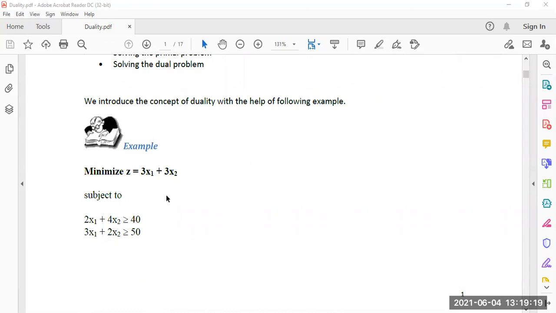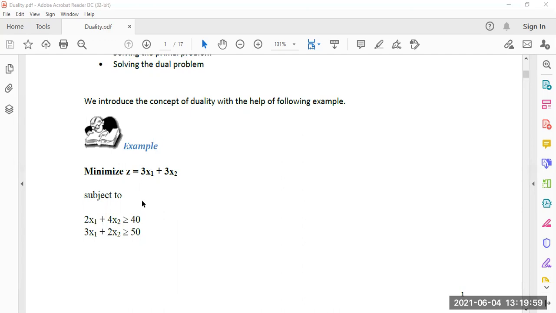Here an example is taken: minimize z equals 3x1 plus 3x2, subject to the conditions 2x1 plus 4x2 greater than or equal to 40 and 3x1 plus 2x2 greater than or equal to 50. As it is a minimization problem, both of the inequalities are greater than or equal to. Obviously x1, x2 are both greater than or equal to 0. Now we can solve this directly by the simplex method, or we can change this minimization problem into a maximization problem, then it is solved.